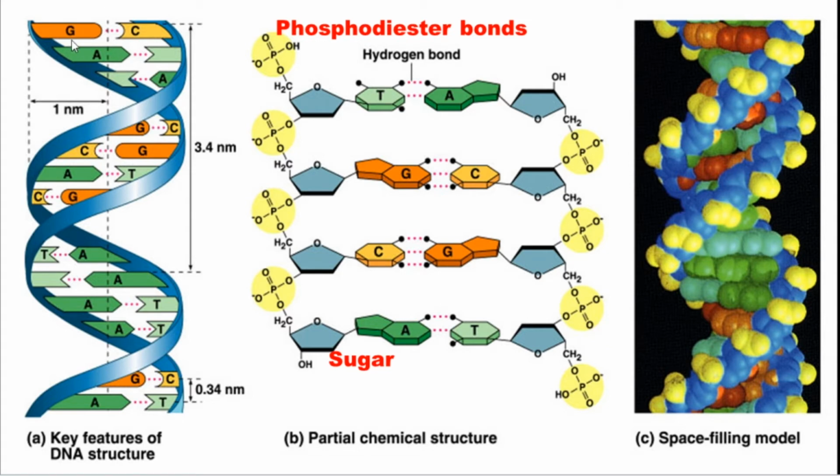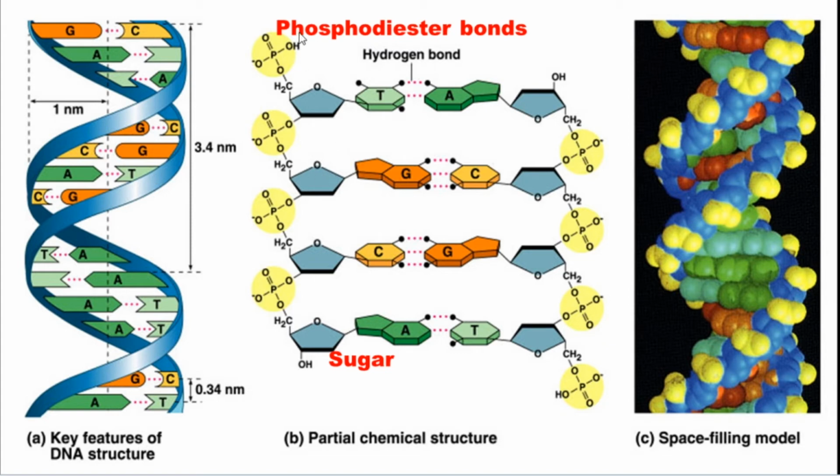This is the one. Look here: guanine, cytosine, adenine, thymine. So guanine, cytosine, adenine, guanine.